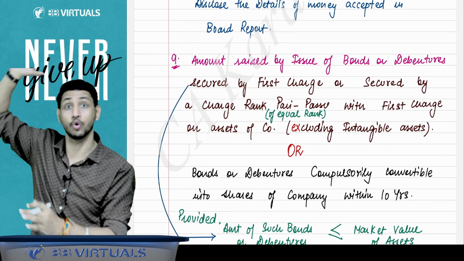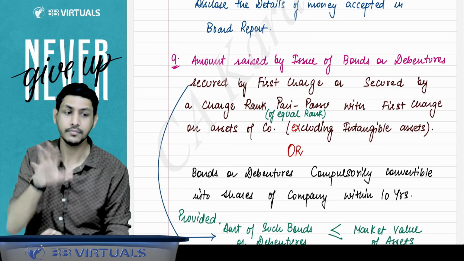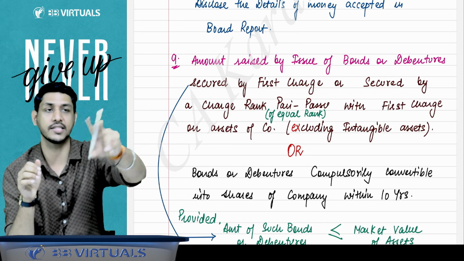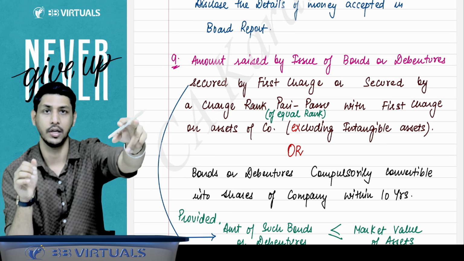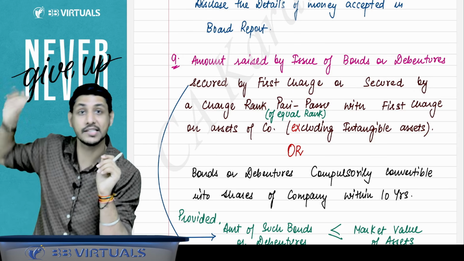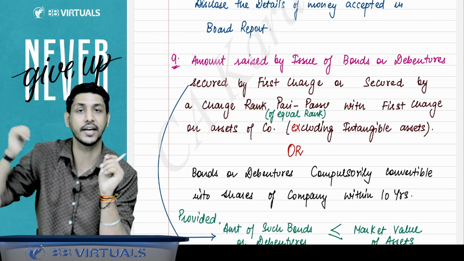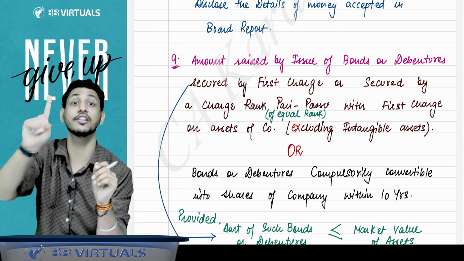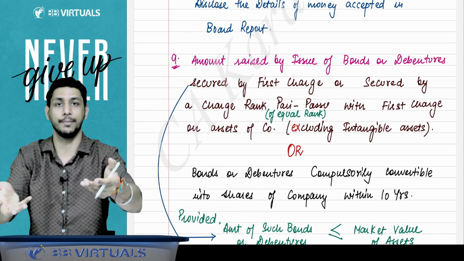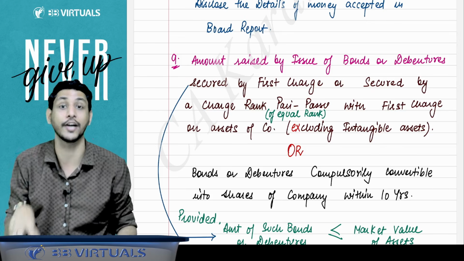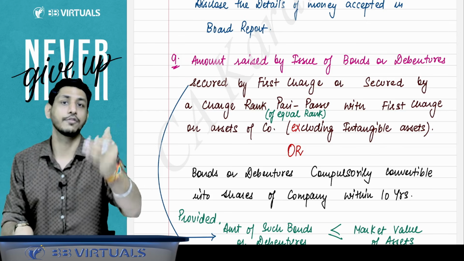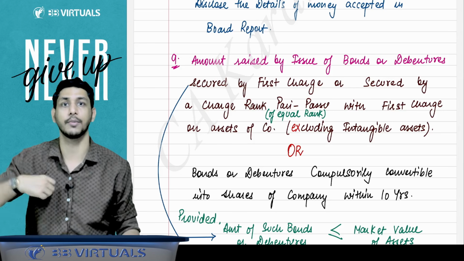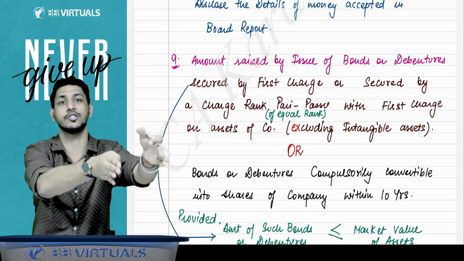So the value of the property is so high compared to the value of the loan. Now the company is saying that we will take another loan also. Now the company is taking a loan from HDFC also for 250 crores. So the company can keep the same asset charged to HDFC also. Yes, the company can keep the asset under security to HDFC also. But which lender will have the first charge? It will depend upon the company. First charge means who will have the first right over that asset. Suppose later on, if the company makes a default and does not repay the money, then who will have the first right to recover his amount? SBI. First charge is of SBI and second charge is of HDFC.